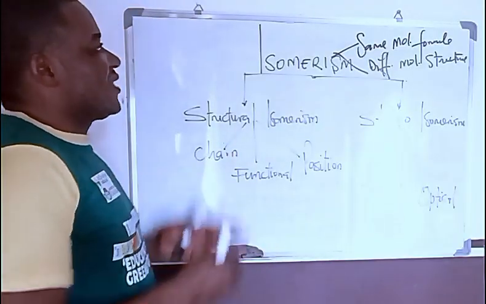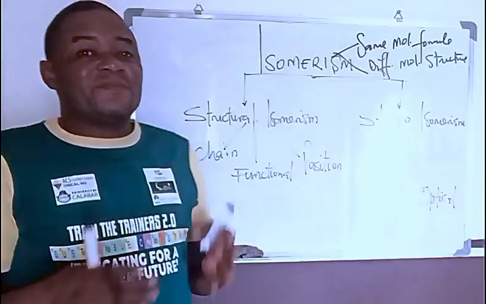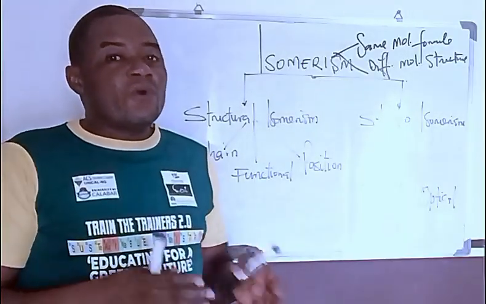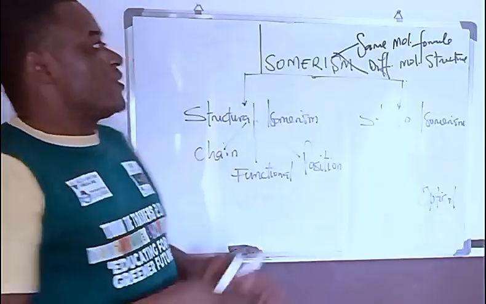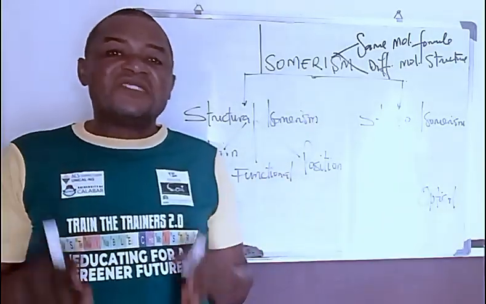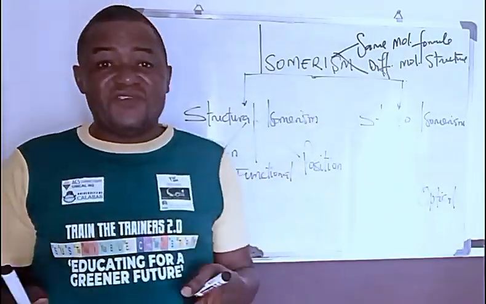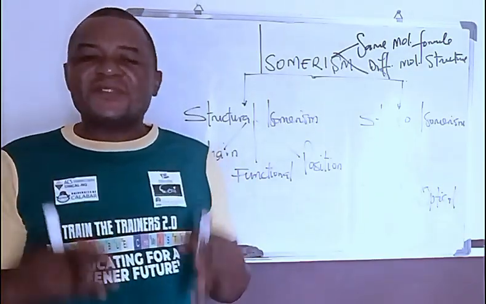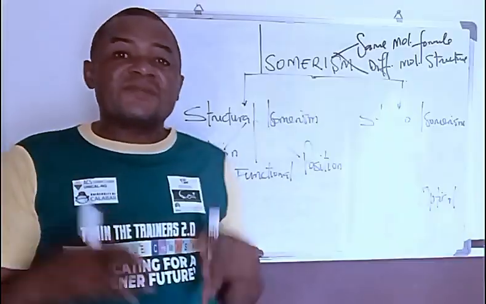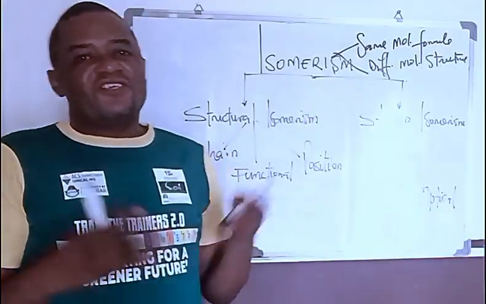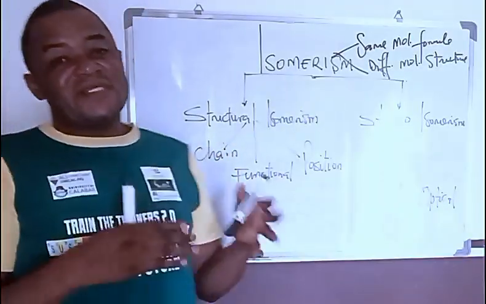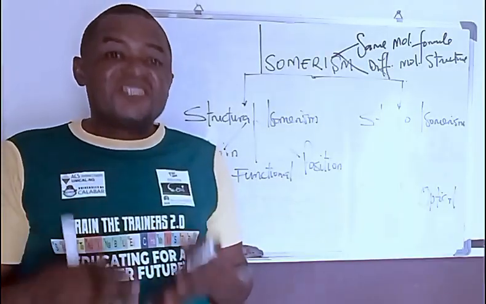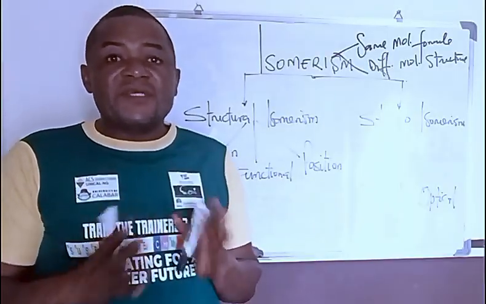All right, now that we know that isomerism simply explains a situation where you have two or more different organic compounds with the same molecular formula but different structural formula or molecular structure, we now step down to understanding the different types of isomerism that we have. Because it's not just enough to know that isomerism is that, but we have different types of isomerisms defined by different types of parameters.